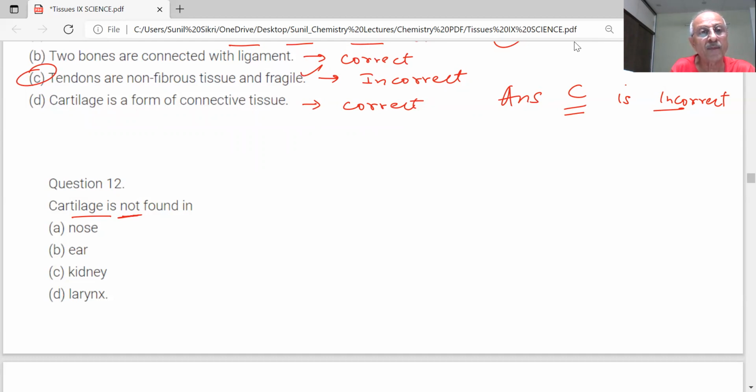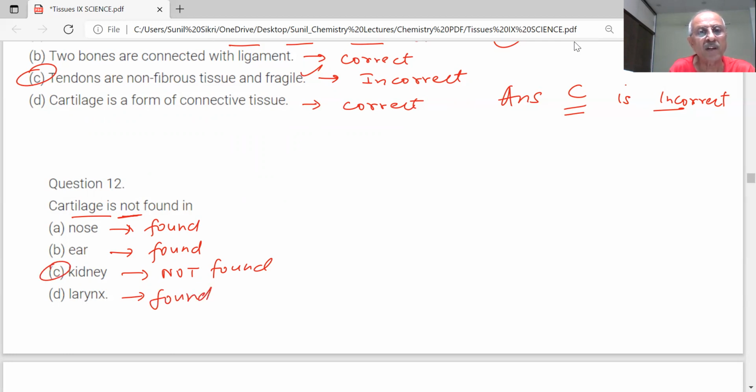Sir, it is found in nose. It is found. Ear. Sir, it is present in. It is found. Kidney. Sir, it is not found in. Not found. Larynx. Sir, it is present in.